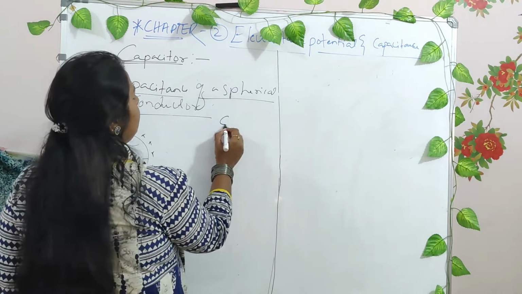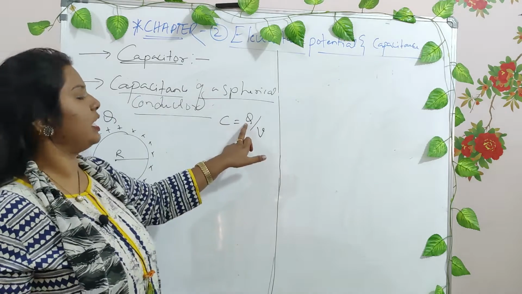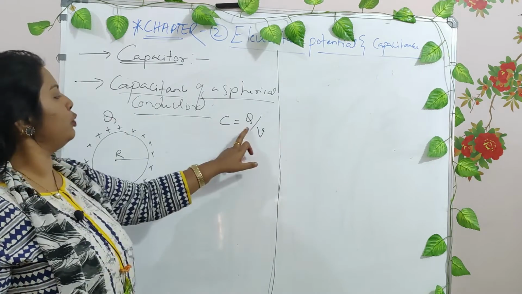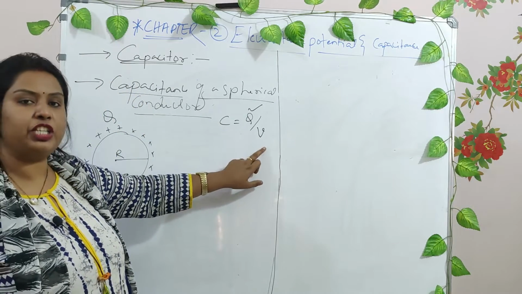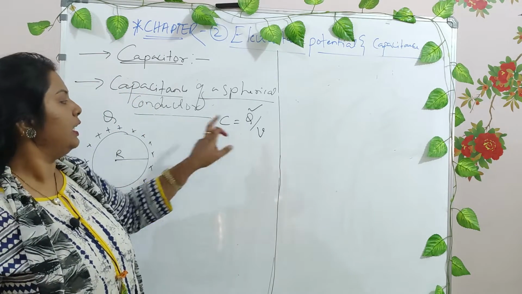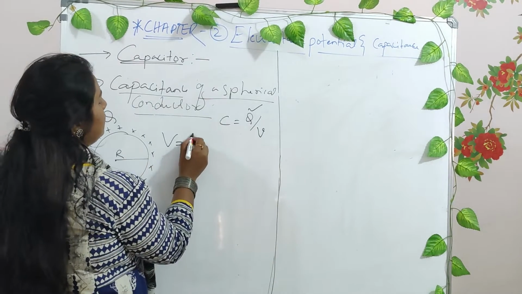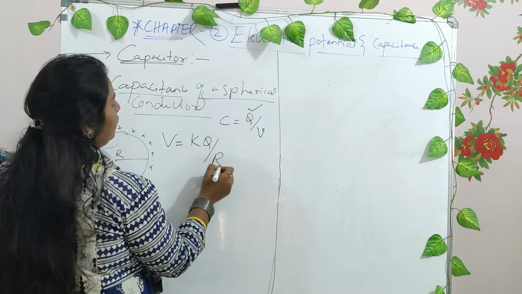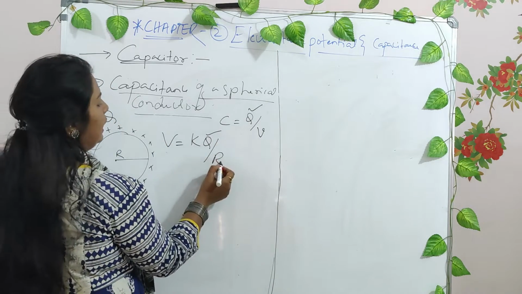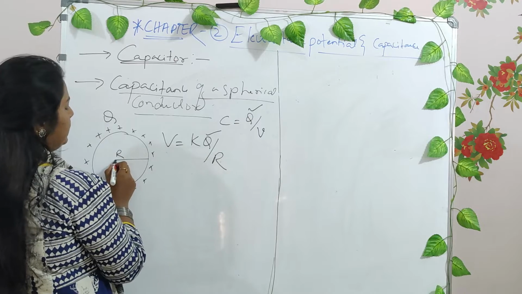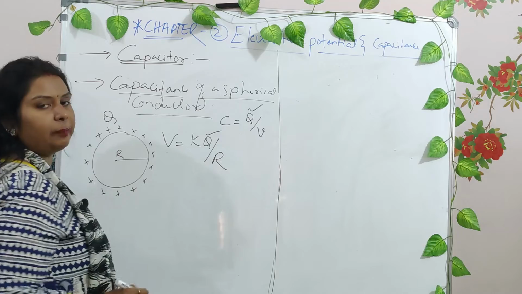You know that C is equal to Q by V. Now, you know the amount of charge present on the sphere. It is Q. We know this quantity. Now what is this V? This is a potential, the potential of that particular sphere. Now what is the potential of the sphere? The potential of the sphere will be given as KQ by R. Q is the amount of charge present on the surface, R is the radius from the center to the outer line, and K is the constant.